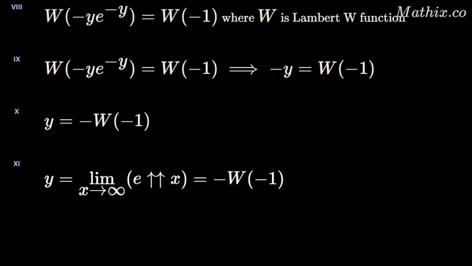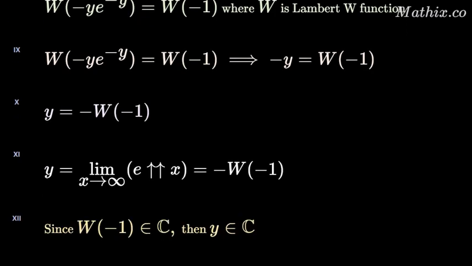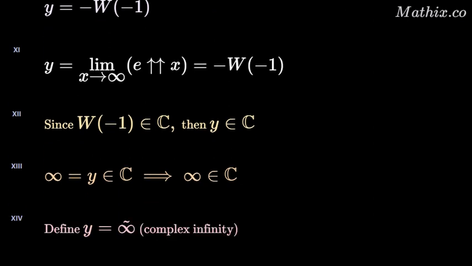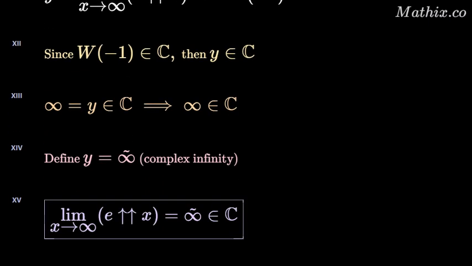Because W of -1 is a complex number, y must also be a complex number. Since y equals infinity and y is complex, it implies that infinity is an element of the complex numbers. We define y as complex infinity, denoted by a special symbol to represent this concept. Hence, the limit of the infinite power tower of e as x approaches infinity equals complex infinity in the complex number system.